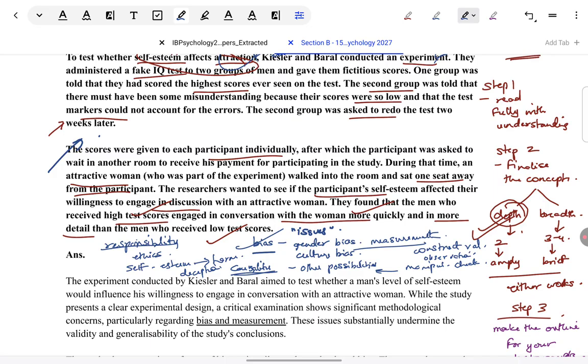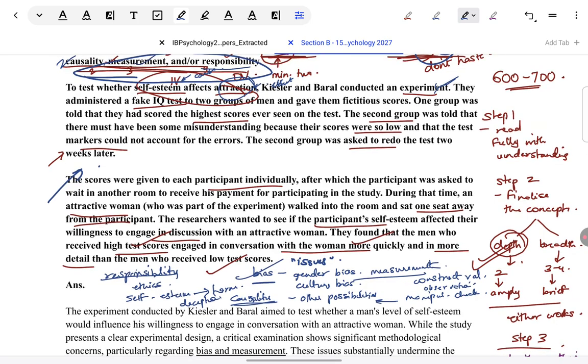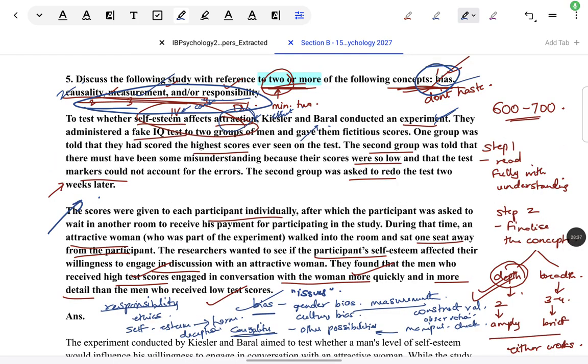Will I be able to give solid evidence and a very contextualized explanation for this particular study, Kerkhoff and Barrel? What are the issues with bias? Yes, I have a lot to speak about it. For example, attraction towards a female by a man. Males are the participants, and the manipulation is the female coming in to talk. Very strongly tilted towards heterosexuality, as if attraction is the domain only of heterosexuals, not of homosexuals. What if some of the men had homosexual preferences and would have shown attraction towards a man rather than a woman? That is something not being considered while operationalizing attraction in this study.